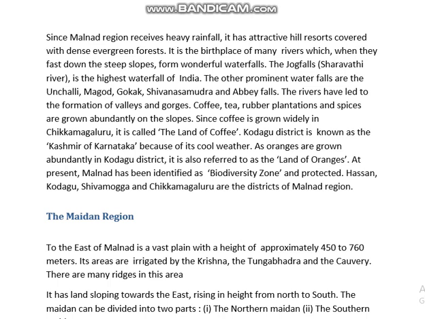Malnad region. Now here, when it comes to the agricultural part, the agriculture is associated with coffee, tea, rubber plantations and spices. These all are grown abundantly. Since coffee is grown really widely in Chikmagalur, it is also called the land of coffee. Kodagu district is known as the Kashmir of Karnataka because of the cool weather it has. This location also grows oranges in abundance, so it is also known as the land of oranges.